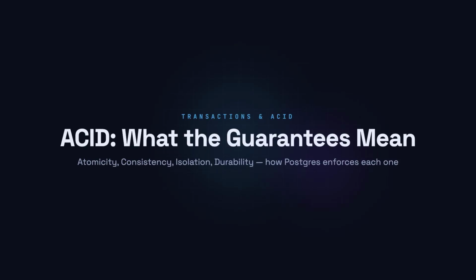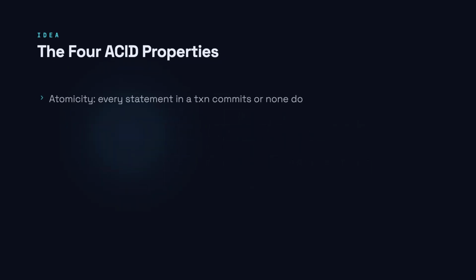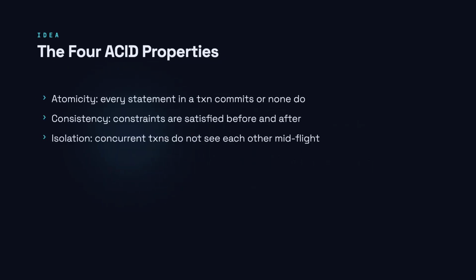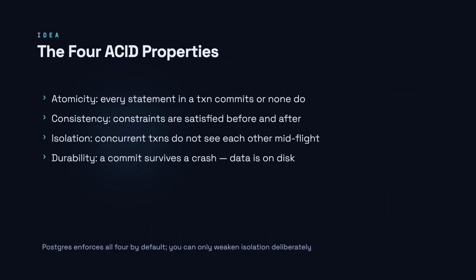Postgres gives you 4 guarantees every time you wrap work in a transaction. Let's go under the hood and see exactly what each letter means and what breaks when a developer ignores one. Atomicity, consistency, isolation, durability. Each letter patches a different failure mode. Postgres implements them through its transaction manager, constraint system, MVCC engine, and write-ahead log.